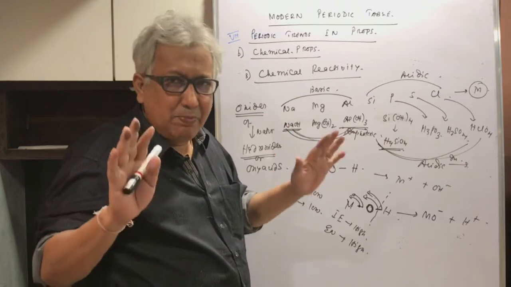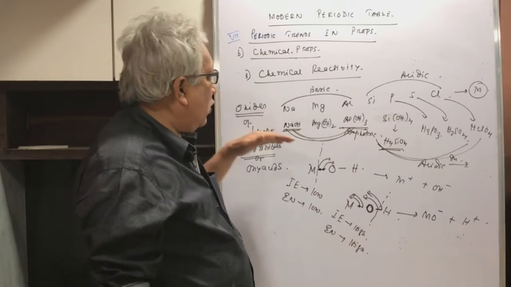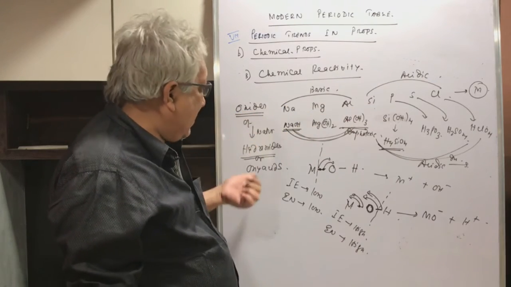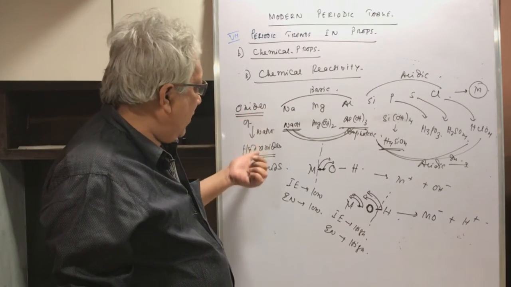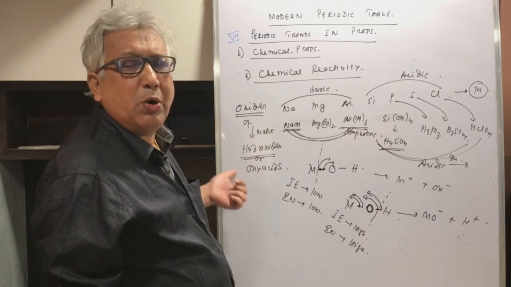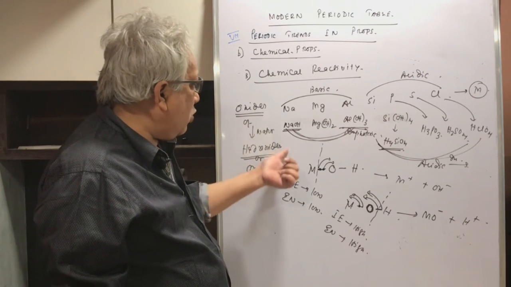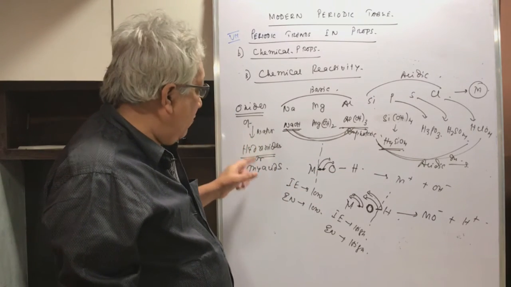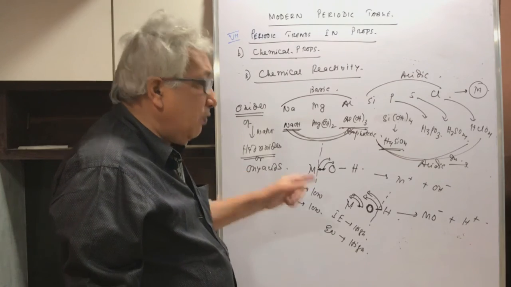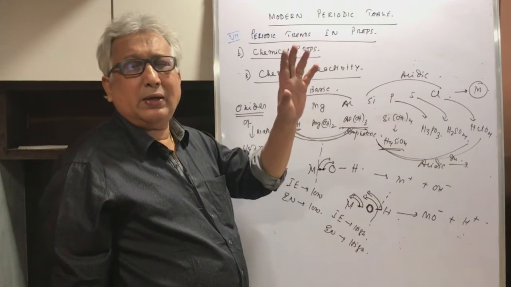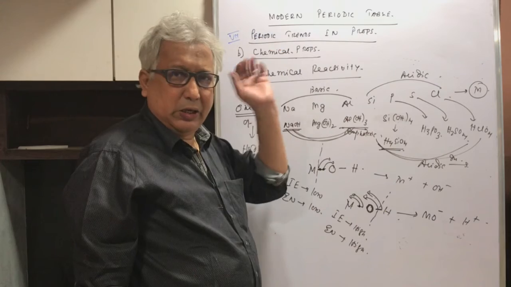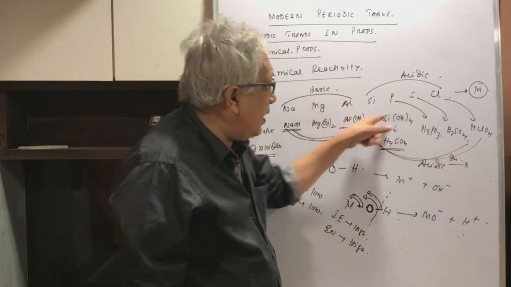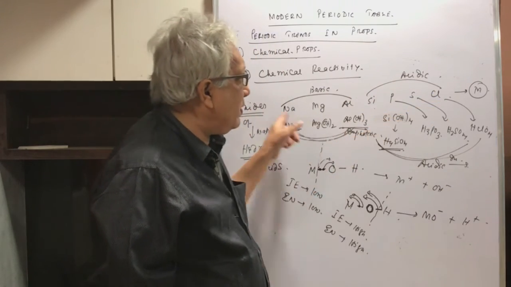So in simple language, I say that the nature of the oxides can be decided by what kind of compound they form when they react with water. If they form hydroxides, which will give OH minus, then they will be alkaline, but if they form oxyacids, which will give H plus, then they will be acting as acidic, and that is decided by the ionization enthalpy and electronegativity of all these elements.